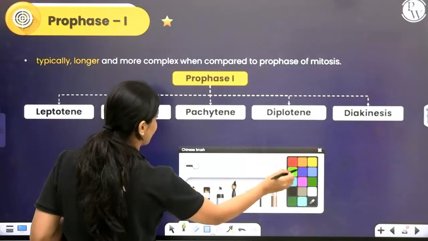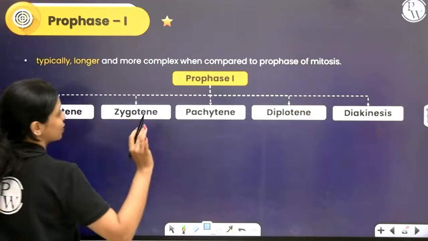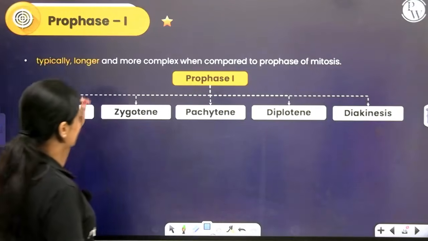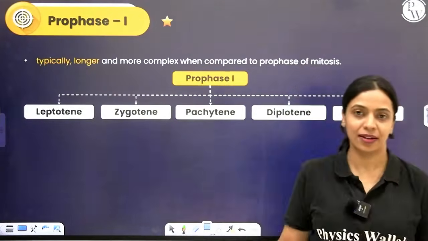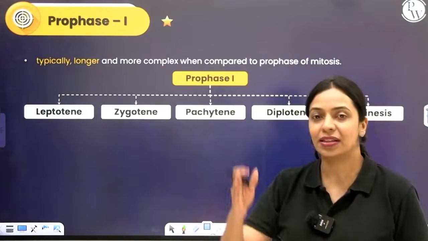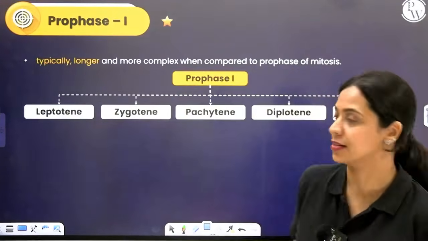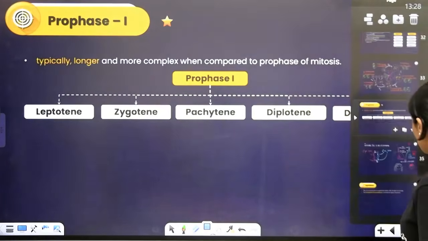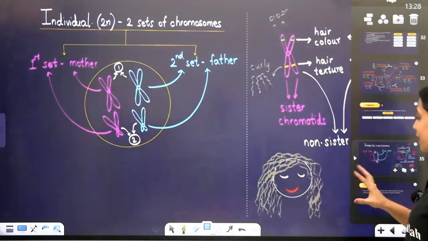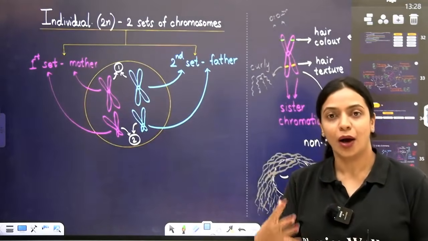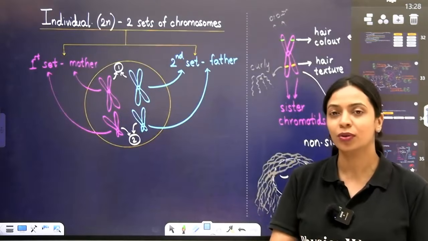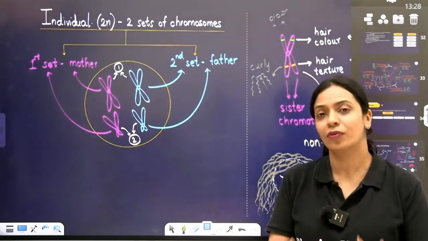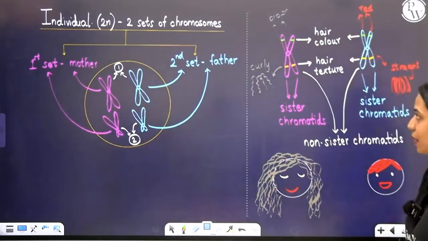Now within prophase 1 of meiosis, you have 5 substages, which are leptotene, zygotene, pachytene, diplotene and diakinesis. Leptotene, zygotene, pachytene, diplotene and diakinesis. Okay, so these are the 5 substages in prophase 1. Now, before we start understanding how variations are brought about, I want to teach you some basic things about our chromosomes that you need to understand how variations occur. Okay, let's take one example.